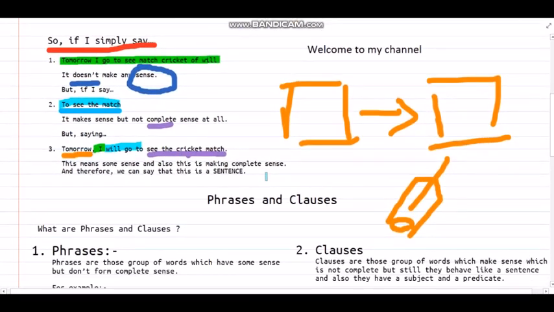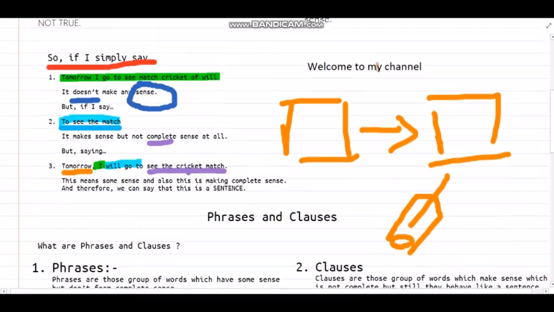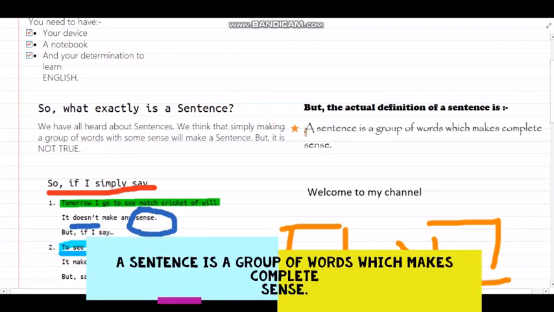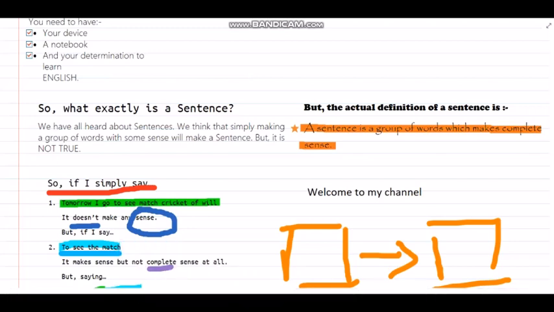But imagine in some examination, whether you are in school or university, or someone just suddenly asks you, what is a sentence? You won't be able to say it. You can say, okay, something making a complete sense, but you can't write it like this. You must write a proper definition. This is actually a group of words which makes complete sense. It should make a complete sense, or else what is the use? You're not having something complete and there's no use at all.